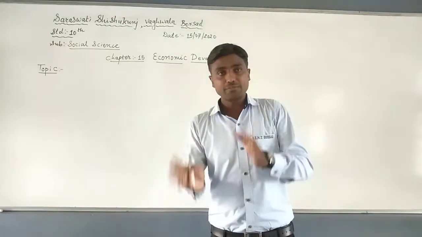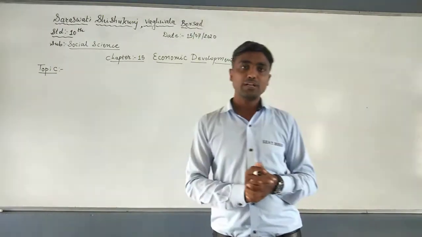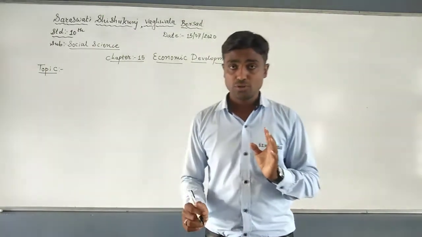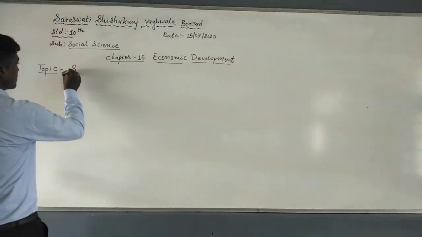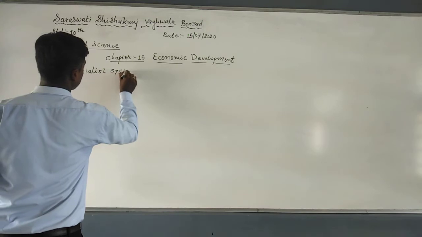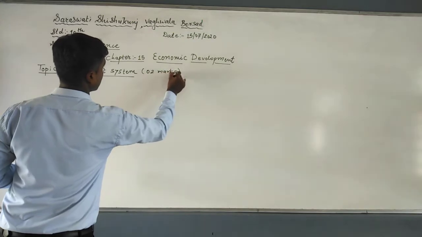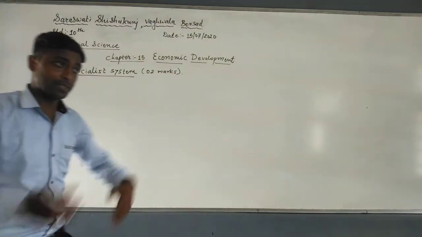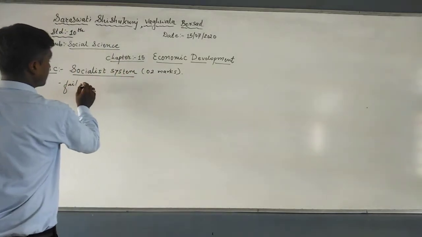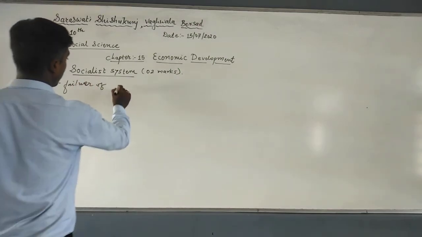So students, we have discussed 4 question answers of 2 marks each. Now today we will also discuss 4 to 5 question answers on the socialist system. Understood? First of all, write a note on the socialist system. Please remember students, you may be asked for 2 marks. Why did the socialist system emerge or develop? Due to the failure of the market system.